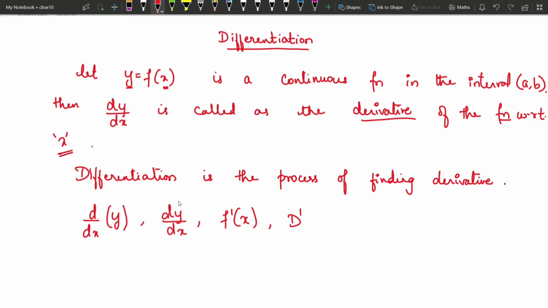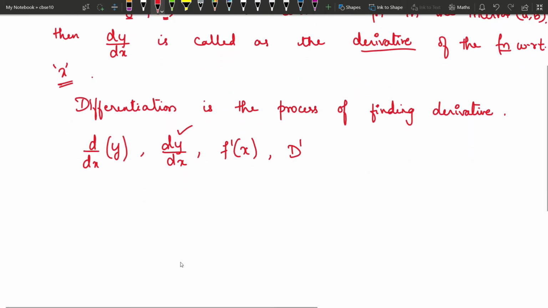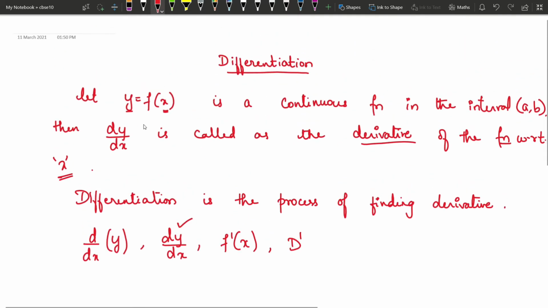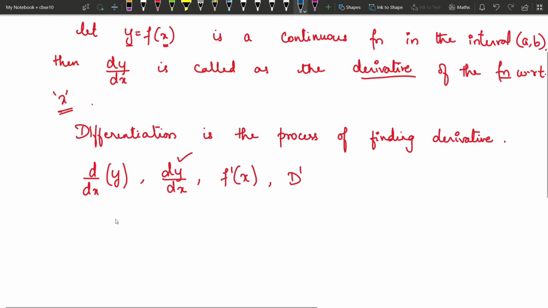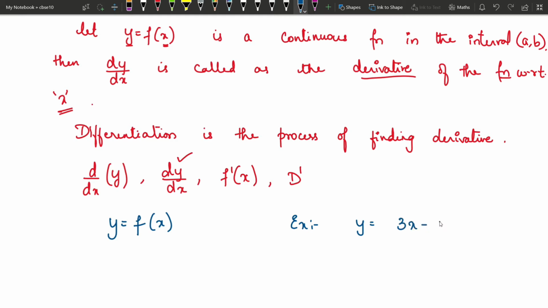To write the derivative, we will use mostly dy by dx. Now, what is the meaning of this dy by dx? If you see y equals f of x, in a function y equals f of x, for example, I will take y equals 3x minus 5.